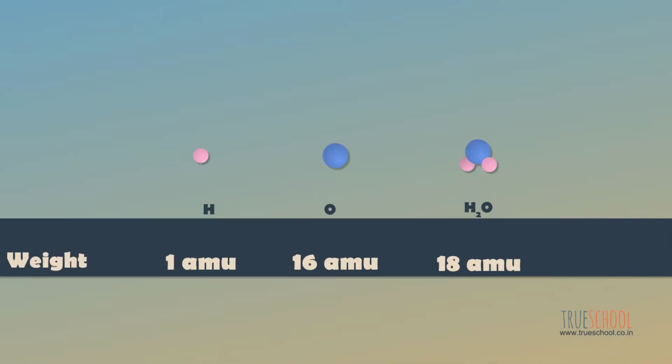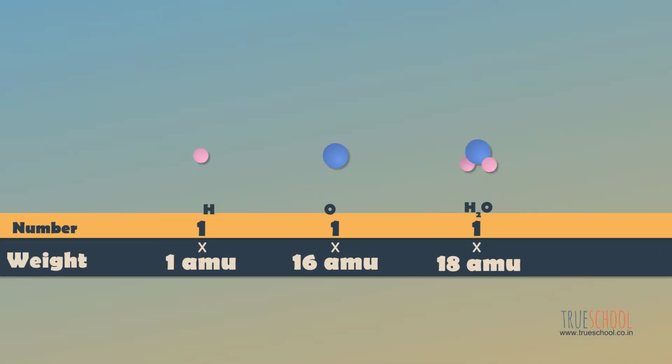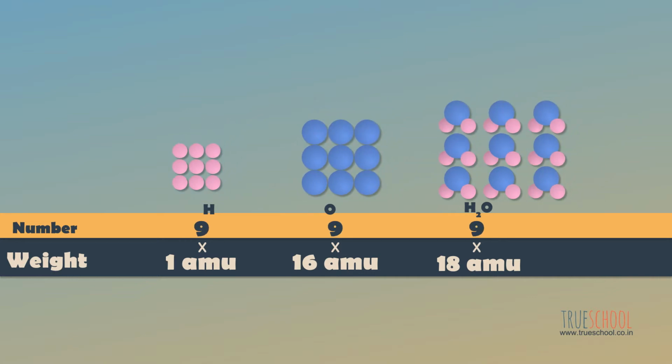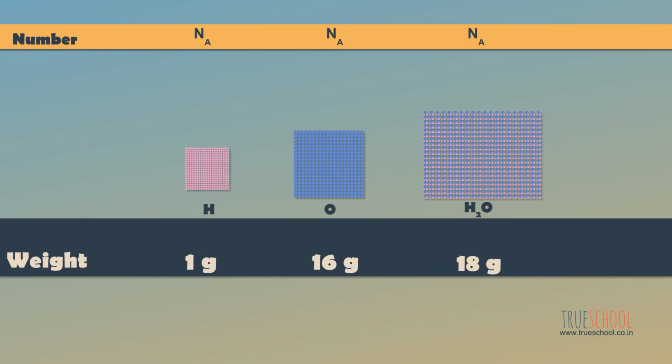We have an idea of the mass of individual elementary particles. So, a collection of an equal number of different substances will weigh according to the weight of their individual elementary particles. From the same idea, we can say that 16 grams of oxygen, 1 gram of hydrogen and 18 grams of H2O will contain the same number of particles. We took grams because they are the most convenient unit for quantifying the amount of substance.